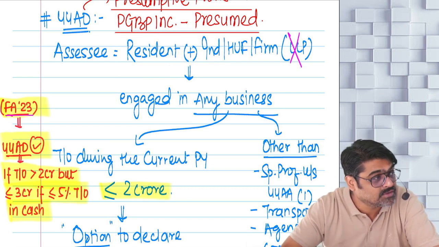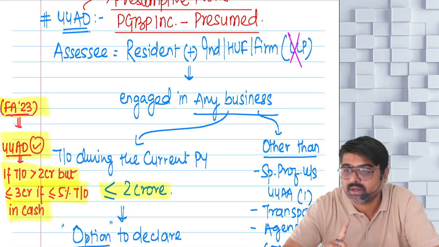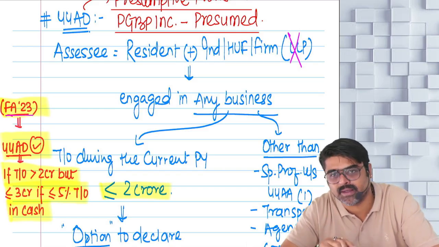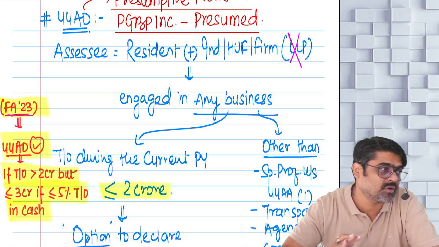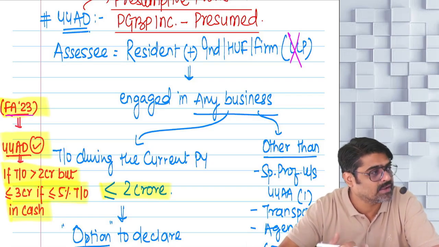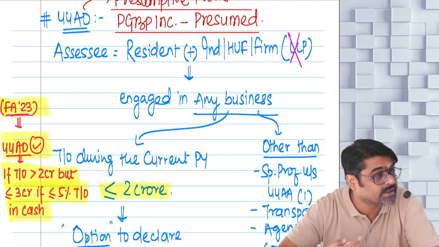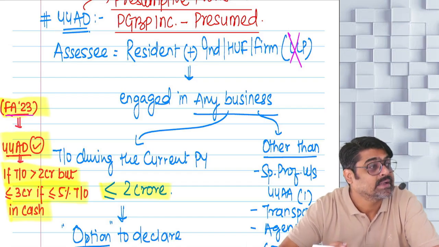So LLPs cannot follow the provisions of 44AD. But any other firm which is not an LLP, a normal partnership firm, yes or no, they can follow the provisions of 44AD. So you must be a resident individual or a resident HUF or a resident partnership firm other than LLP.